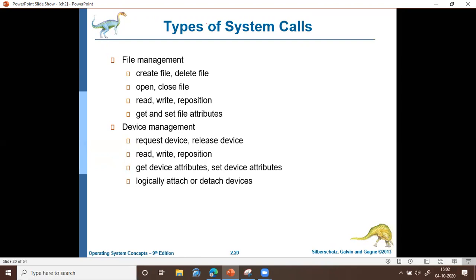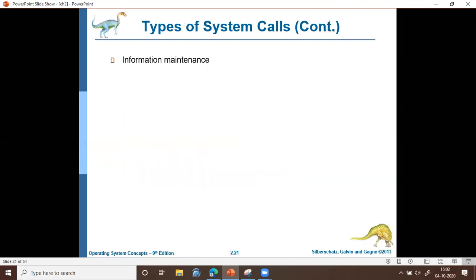Then we have system calls for information maintenance. Information may be passed from the user program to the operating system. For passing information from the user program to the operating system, the user program may need to call certain system calls. It's only for passing information from user program to operating system.